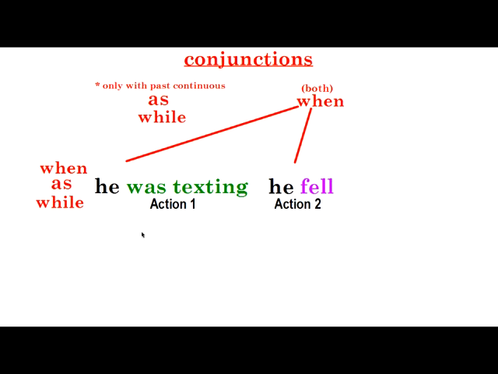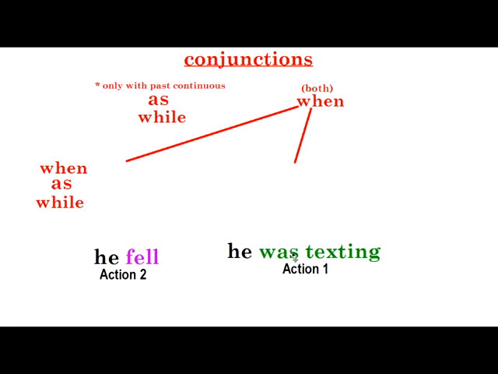Very good. So remember, as and while always go with the past continuous, right? When is flexible, I can use it for both. But let's look at something else. Now, if I want to talk about my first action second, I want to put it at the last part of my sentence, I can use this. It still means that this was the first thing that happened. I can talk about this action first, but this still means this is the first action that happened.